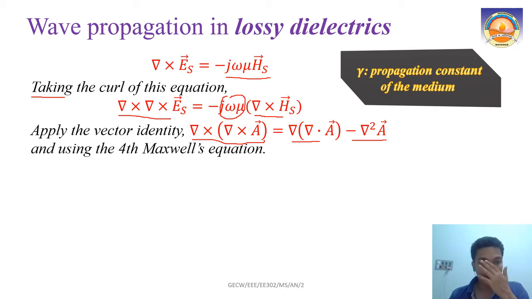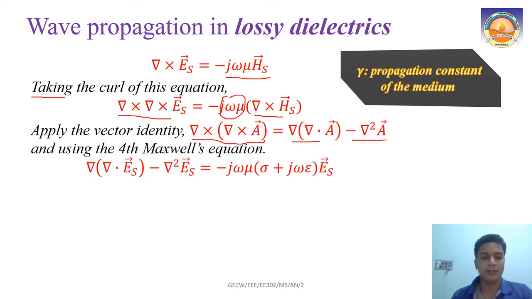Now we have to use the fourth Maxwell's equation. What is the fourth Maxwell's equation? ∇×H equals (σ + jωε) into Es, right? So if we apply the identity on the LHS, in place of A we have Es.